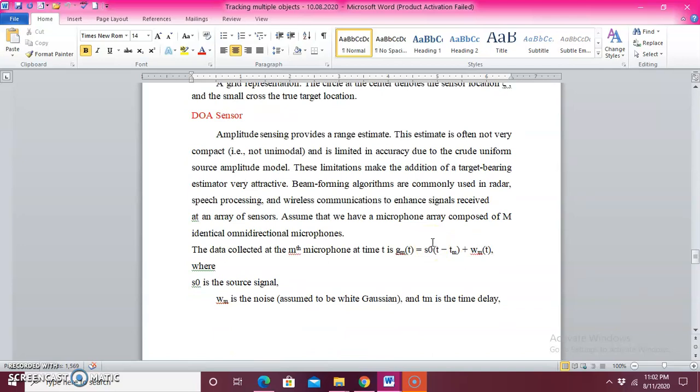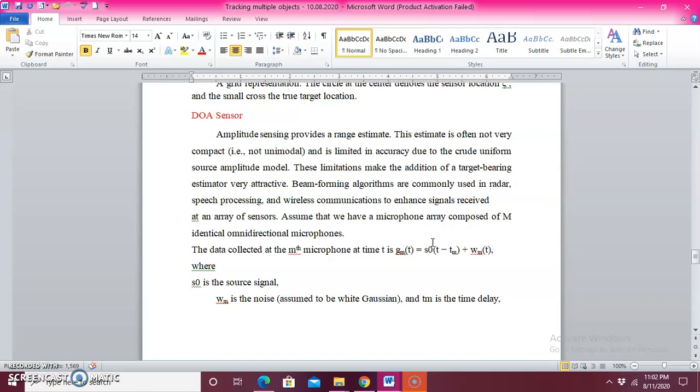The t is the time where the data is going to be calculated, Gm is the measured signal, S naught is the source signal, and Wm is noise, and the noise is white Gaussian, and Tm is a time delay, which is a function of the direction of arrival theta.